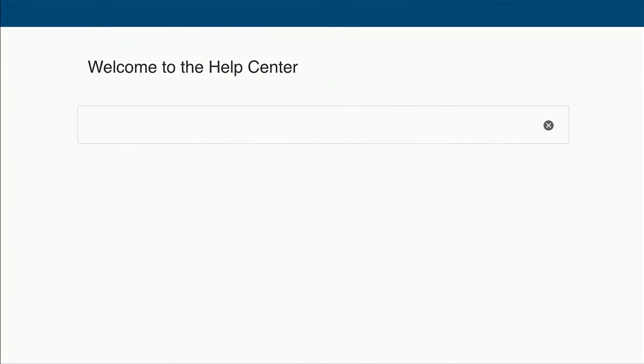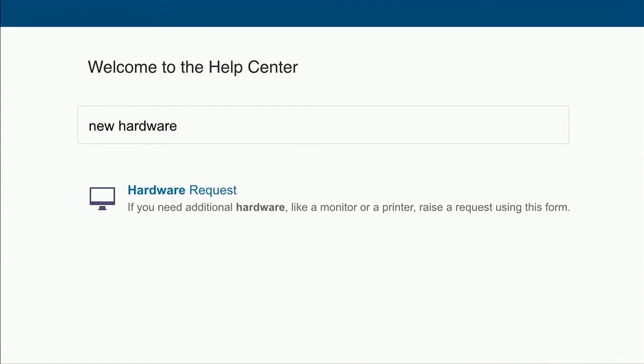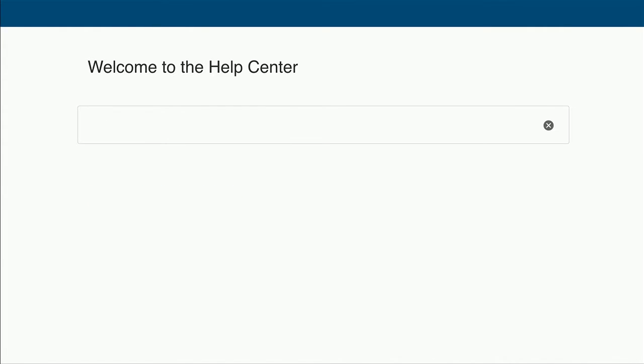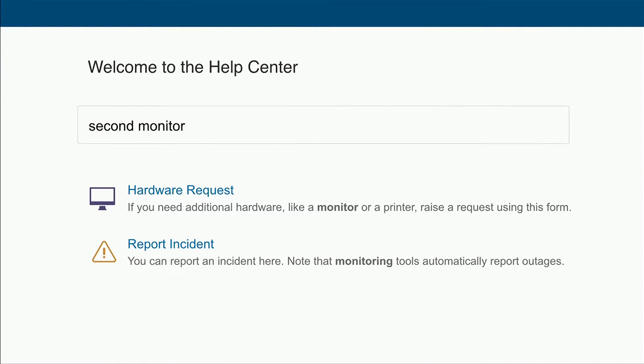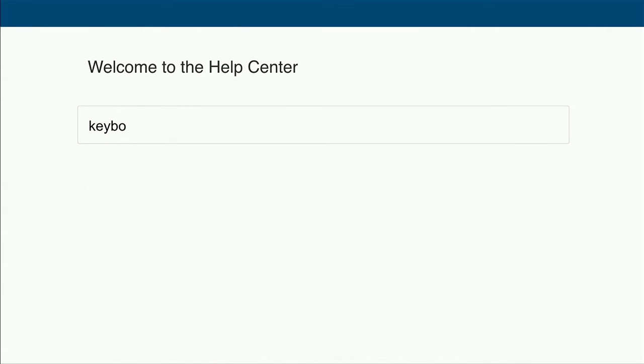Now, we pretty quickly realized what was going on. If you search for new hardware, well, everything's fine. You get the right request type. But if you search for something like second monitor, well, that's still okay. It finds hardware request even though other request types might be shown. But if you search for keyboard, well, that doesn't match any of the text across any of the request types, across any of the service desks. But we know it should be a hardware request.